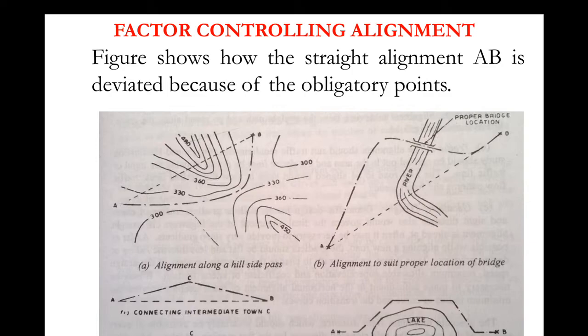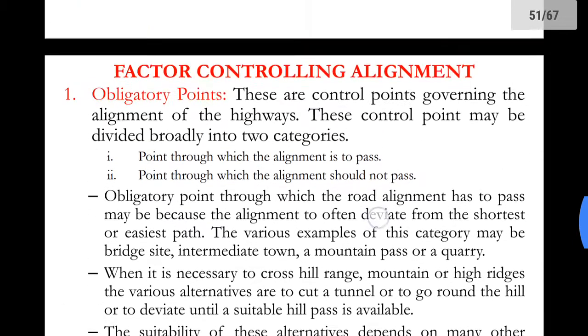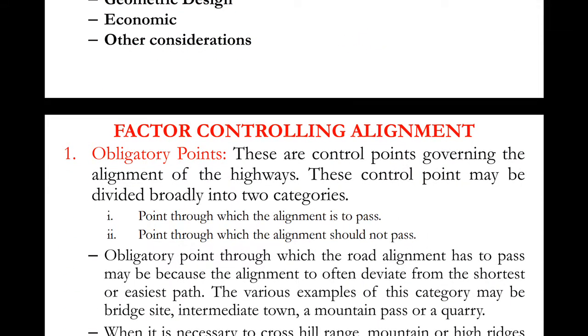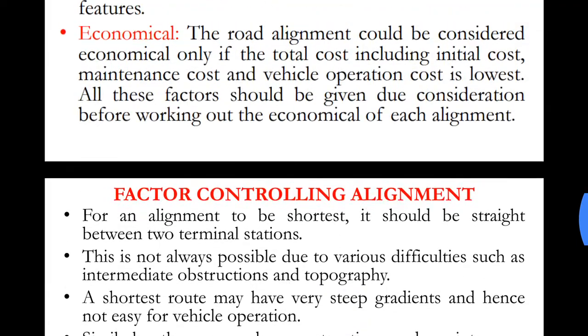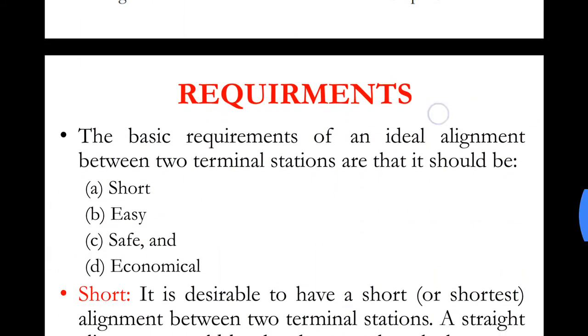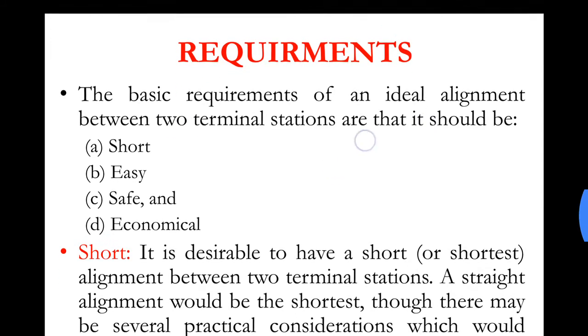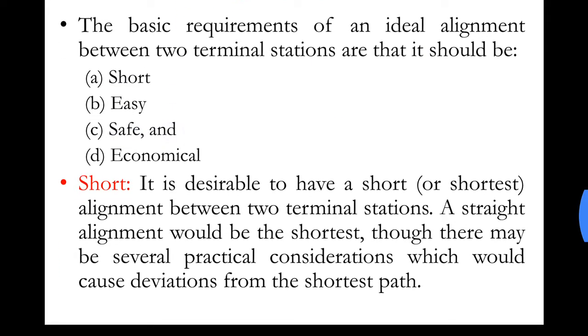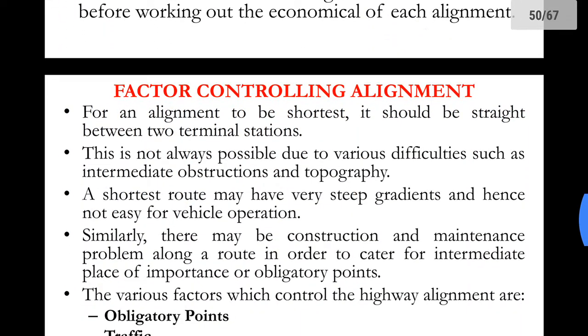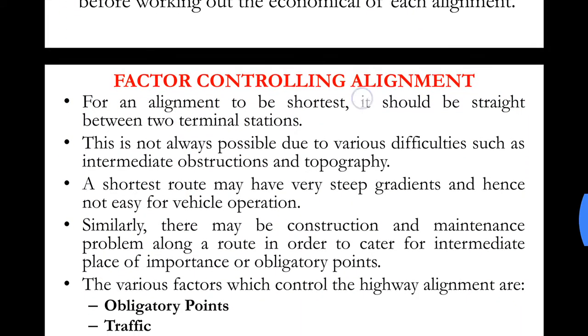In my last lecture, we had started with alignments. We had defined alignments and noted the requirements of an ideal alignment, which were short, easy, safe, and economical. Now, we'll consider the next topic, that is factors controlling alignment.